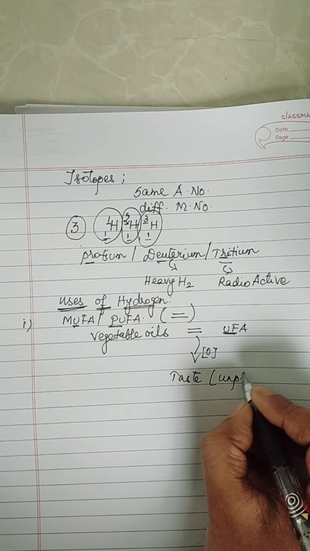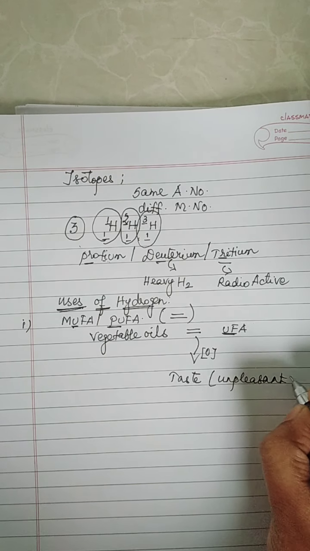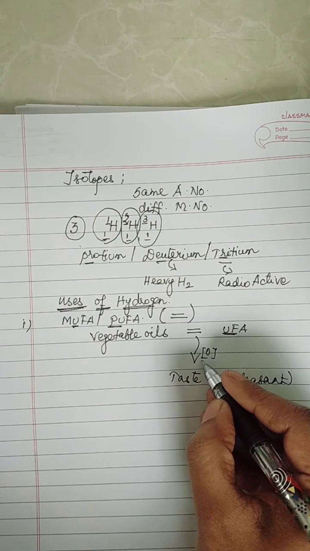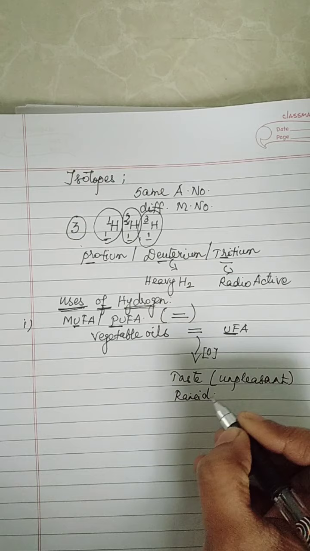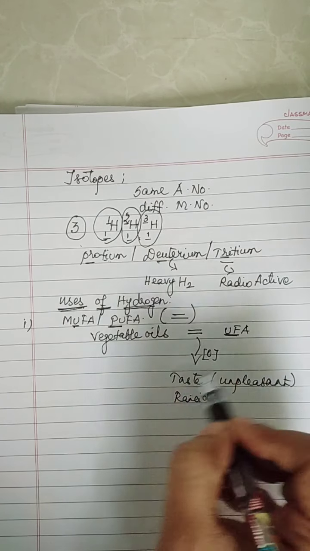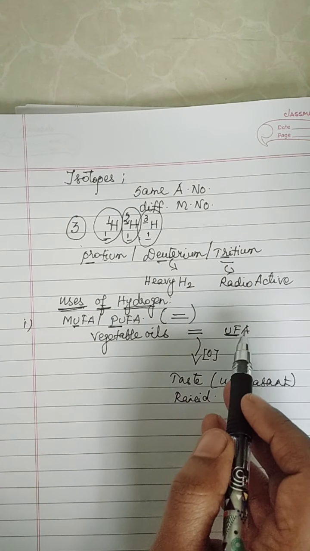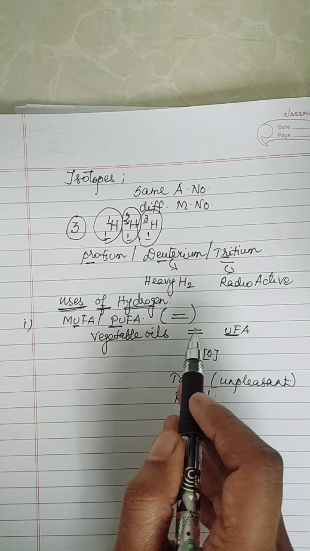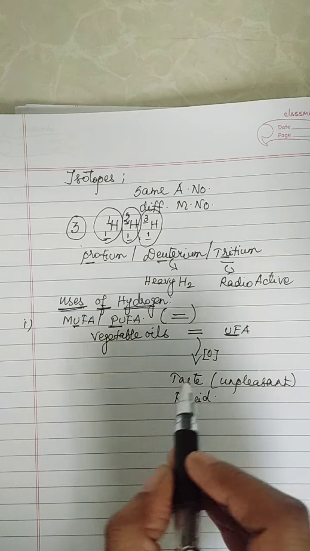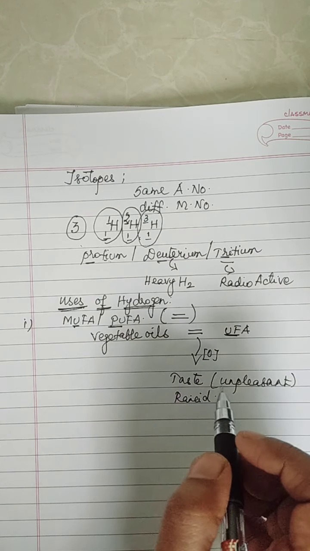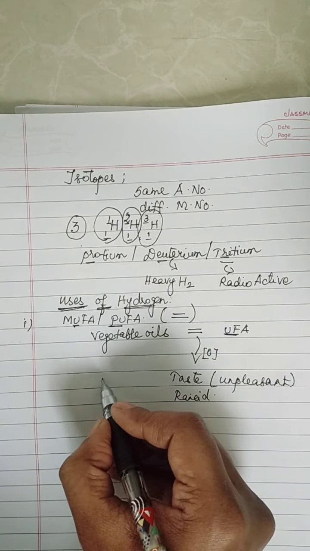What happens to the taste of the oil where your double bond has become oxidized? There the taste becomes unpleasant and the oil will be rancid, right? So we need to avoid this. I don't want this to happen, because vegetable oil contains unsaturated fatty acid, which means there is a presence of double bonds. These double bonds undergo oxidation. As a result, the oil will become rancid and the taste will be unpleasant. So, in order to avoid this, hydrogen is used.